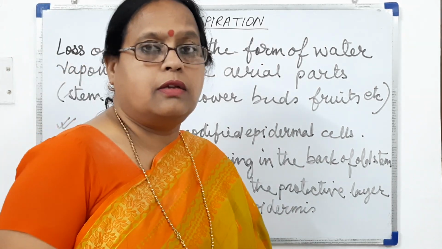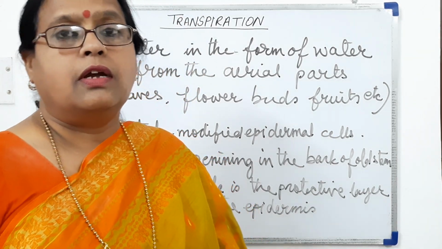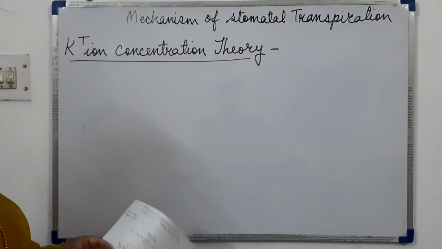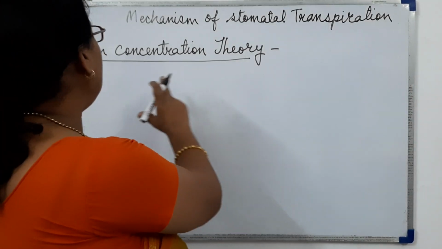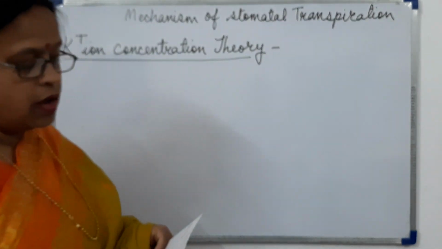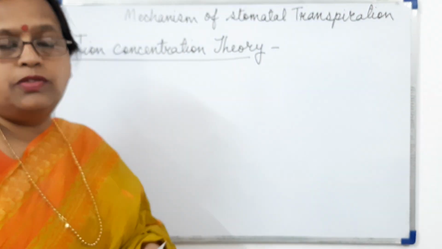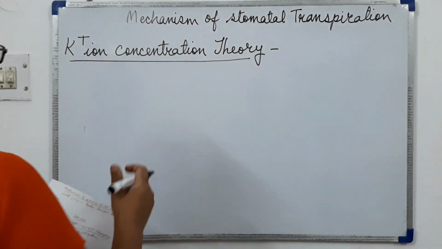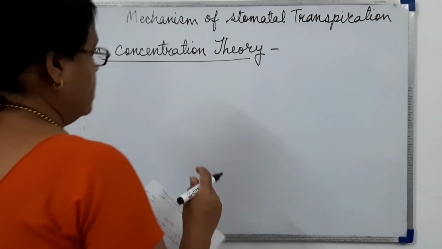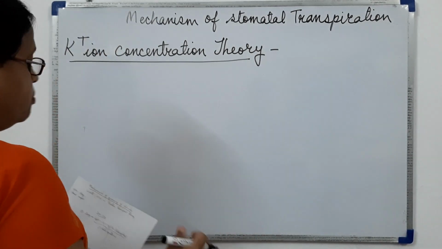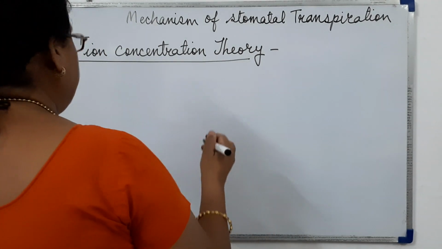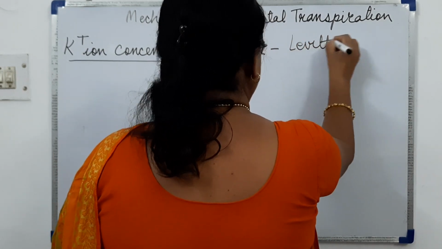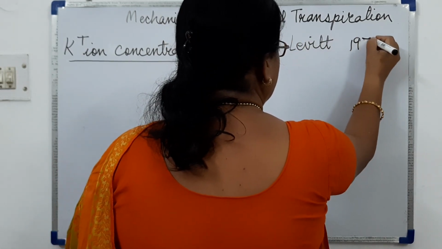So let's study each one by one. Now, the mechanism of the potassium ion concentration theory, first of all, is also called the proton transport theory, and it was proposed by Levitt in 1974.